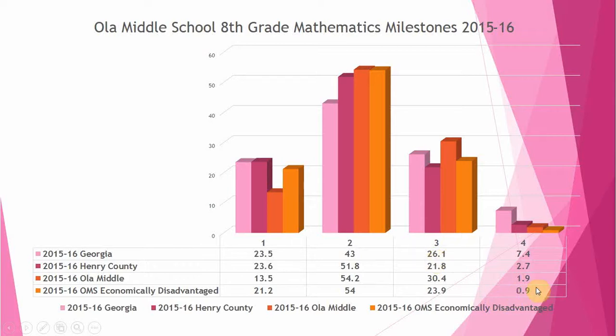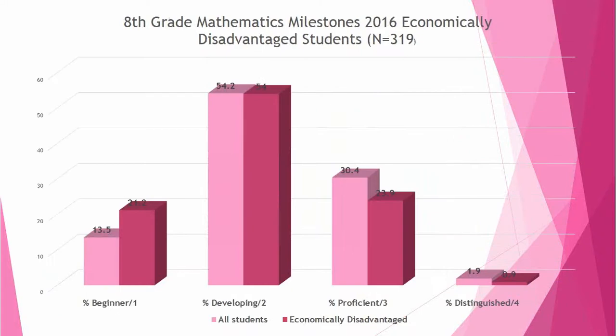Then if you go over here to the level 4s, they are lower. The economically disadvantaged students are lower than all the state, Henry County, and Ola Middle School. And here's a comparison a little more clearly about the economically disadvantaged students versus the other students at our schools that are not considered economically disadvantaged. So you have the beginners, which is the level 1. There is a difference here. You have more students that are economically disadvantaged, 24% versus 13.